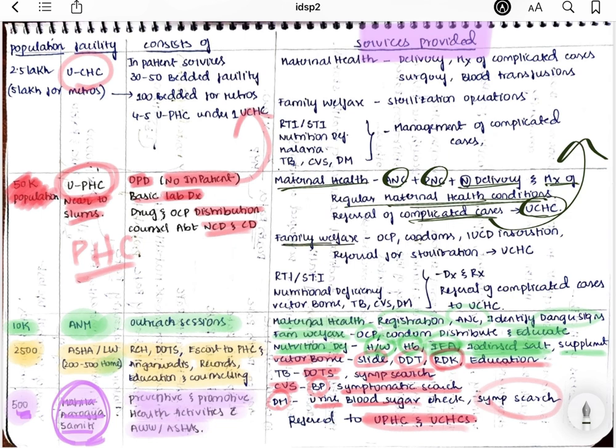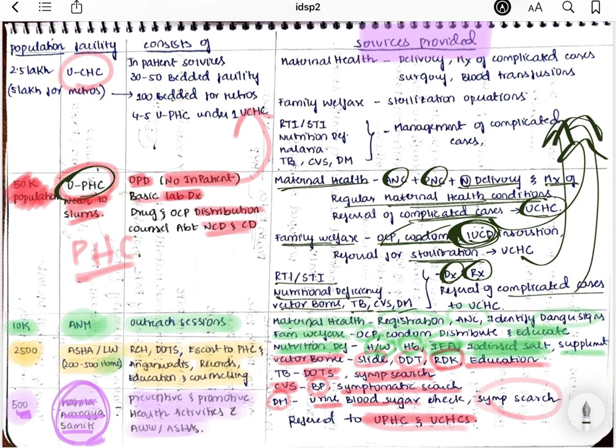And under family welfare, they distribute condoms and OCPs. They also provide IUCDs, right? So they insert IUCDs and refer the sterilization cases to the CHCs. And for all the diseases like nutritional deficiency diseases, vector-borne diseases, TB, CVS diseases, diabetes mellitus, reproductive tract infections, if they are simple cases, they diagnose and treat them here. But if there is any complicated case, we refer to CHCs again.